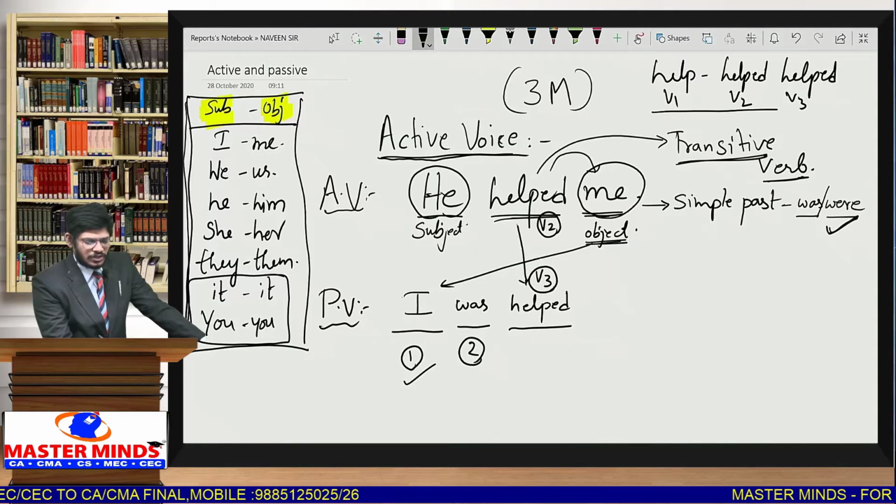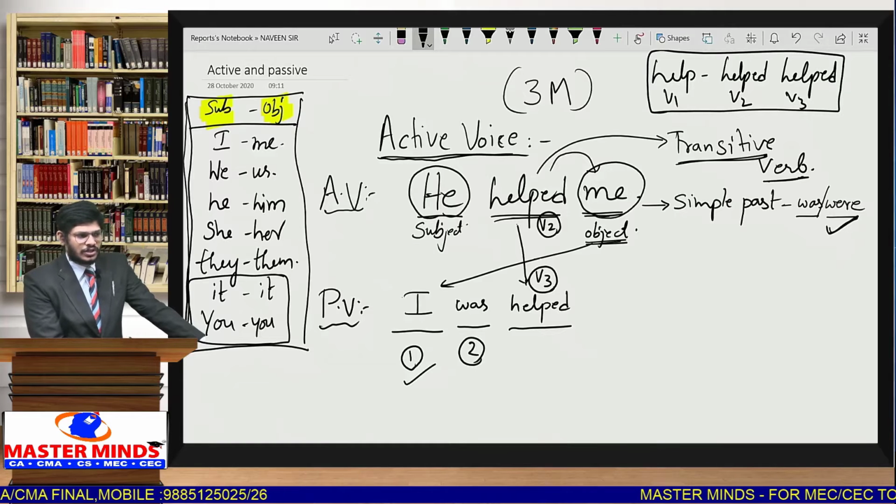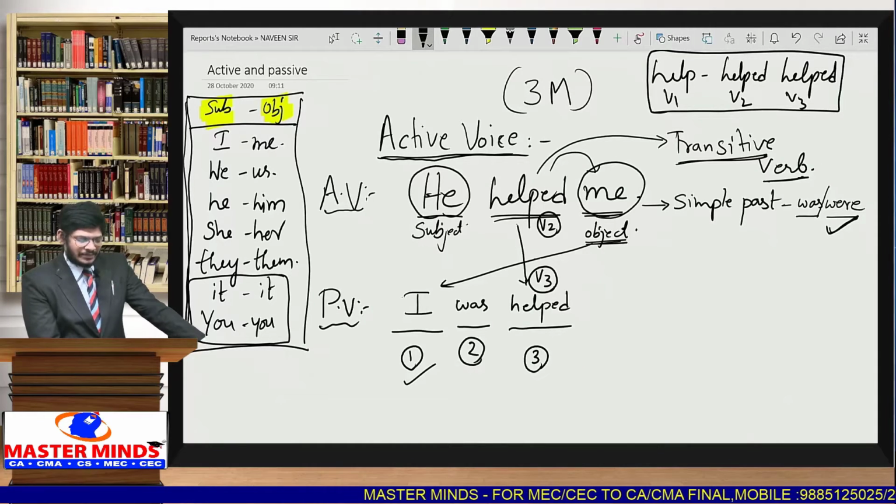So you need to have good knowledge about the verb forms. If you do not have good knowledge of the verb forms, please go through them and learn them. If you have good knowledge of the verb forms, you can write the answer to any verb that is given in active voice. So this is step number 3. Write the V3 form of the given verb.